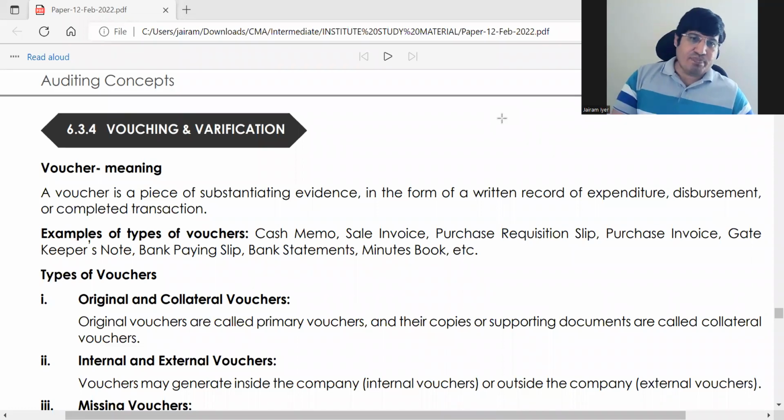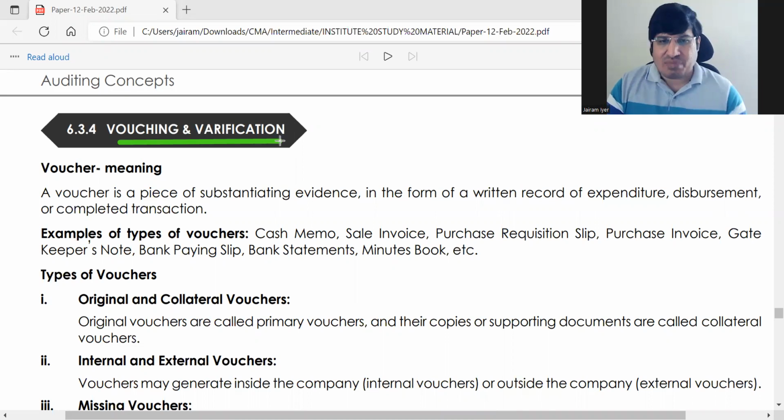The next sub part is vouching and verification. Okay. So ये जो आपका unit 1 है, this is the last topic of unit 1. ठीक है. इसके बाद there is only company audit. Okay. So vouching and verification is the last part. ये भी बहुत important है.